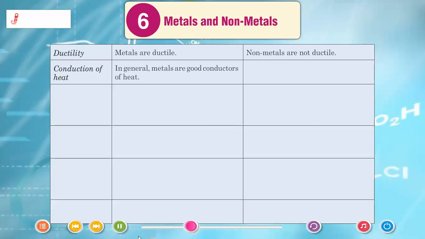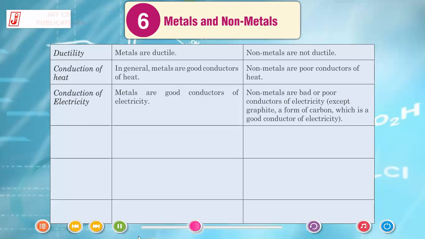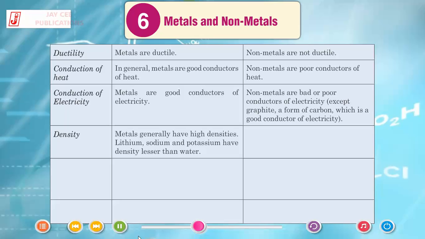Conduction of heat: in general, metals are good conductors of heat. Non-metals are poor conductors of heat. Conduction of electricity: metals are good conductors of electricity. Non-metals are bad or poor conductors of electricity except graphite, a form of carbon, which is a good conductor of electricity. Density: metals generally have high densities. Lithium, sodium and potassium have densities lesser than water.